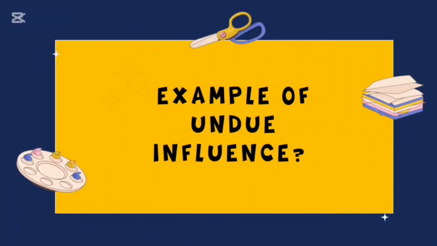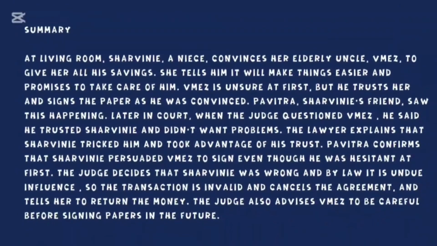Now let's see an example of undue influence. Let's see the summary of our play. In the living room, Sharvini, a niece, convinces her elderly uncle Vimesh to give her all his savings. She tells him it will make things easier and promises to take care of him. Vimesh is unsure at first, but he trusts her and signs the paper as he was convinced.